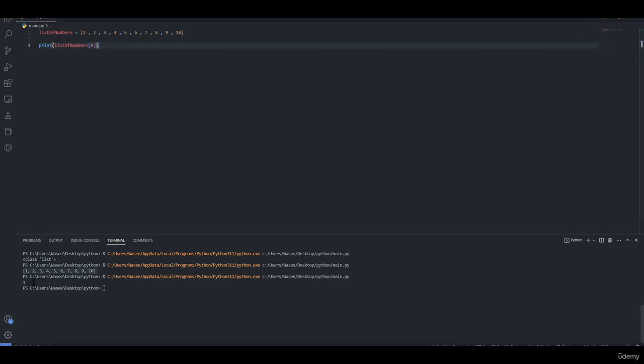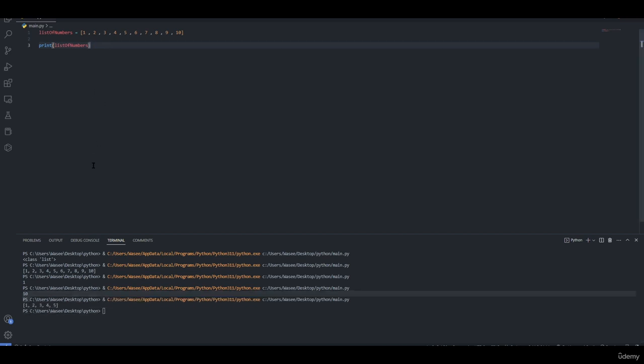Run it, and here we go, we have a 1. If we want to print the last digit, we can simply write down -1. We have a 10. If we want to print out 5 different numbers, we can simply specify this by 0, 5, like this.